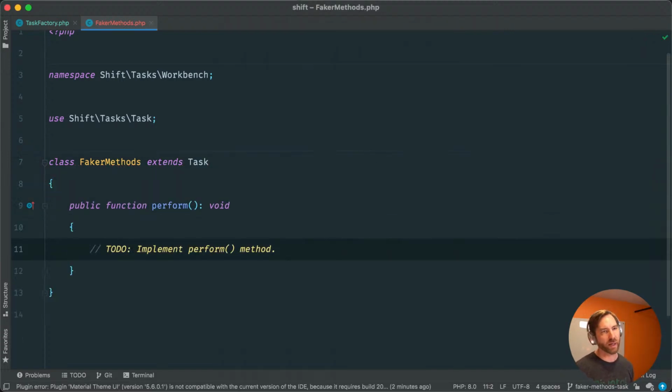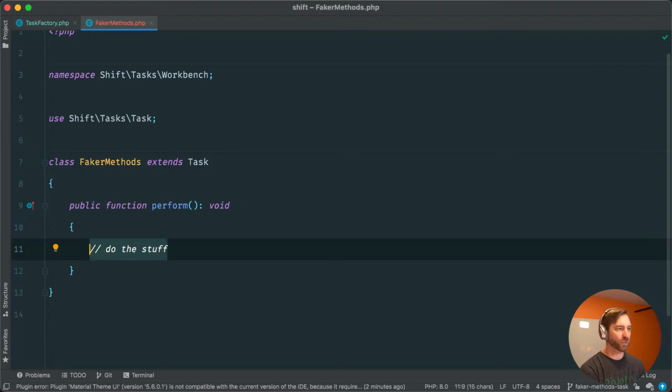And think of this much like in Laravel, a command that handles something. This is kind of like the handle method of a command in Laravel. So the perform method of a task is basically where the magic happens. So, you know, do this stuff. And we'll just pseudocode this out, and then I'll probably attempt to drive this with some test cases, of course.